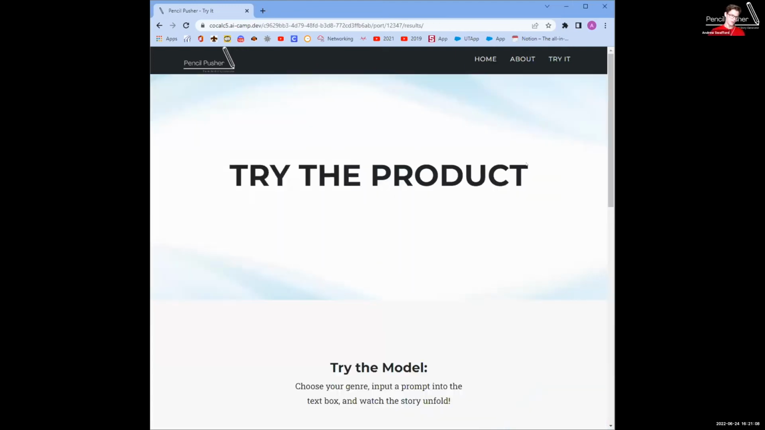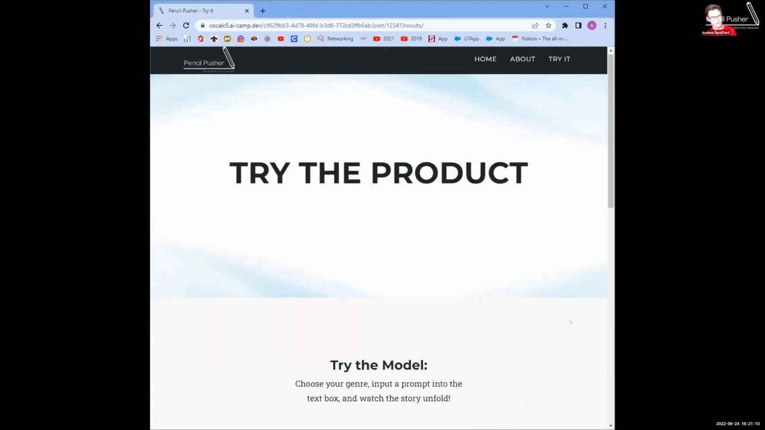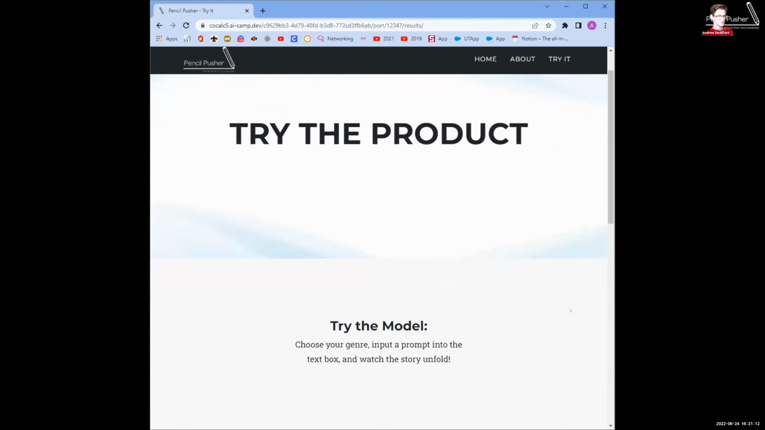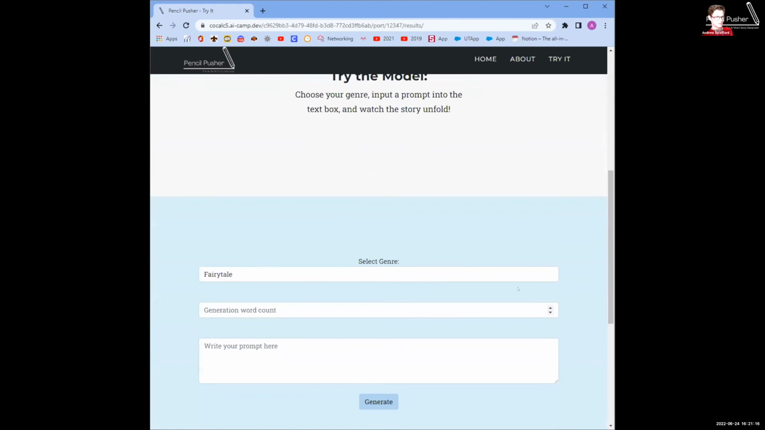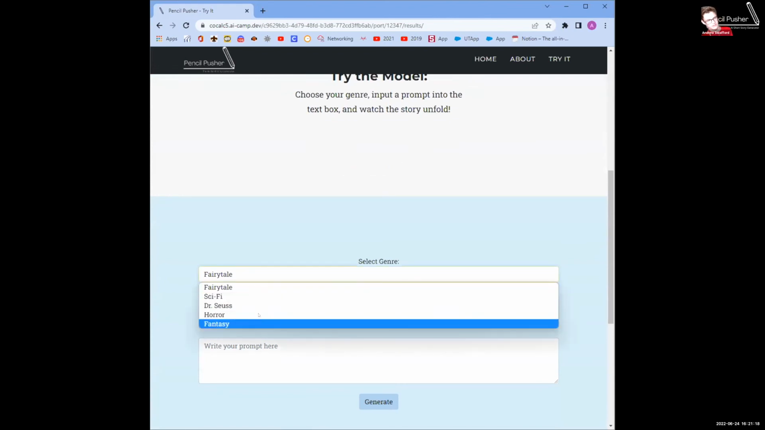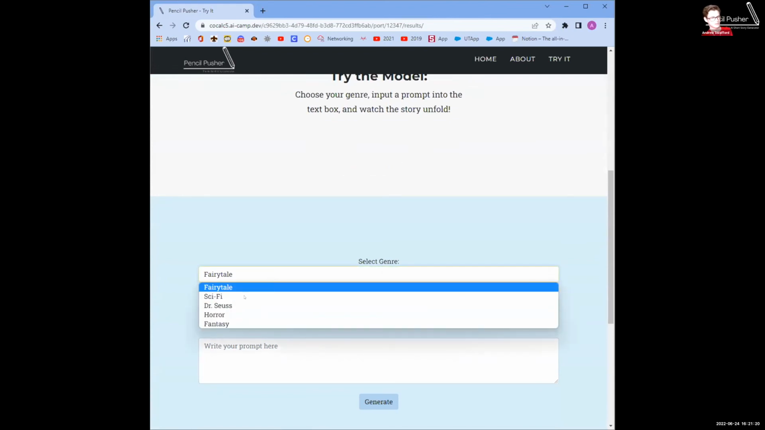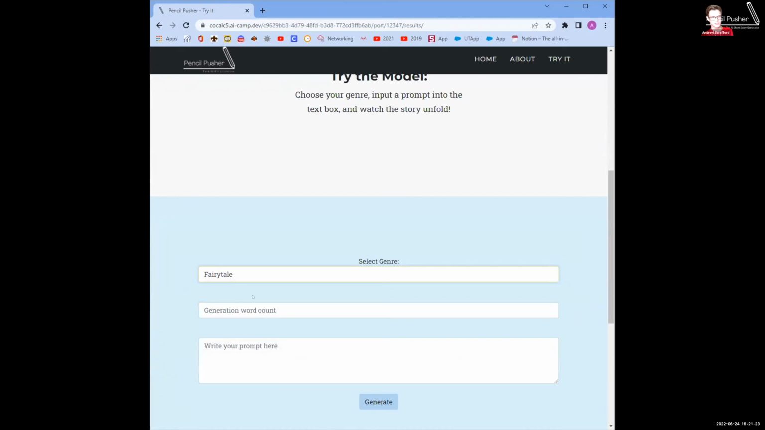Chapter 5, the product. After 3 weeks of work, the kids' product finally came to a culmination in this single page. This is where you would try the model. This is where you select the 5 different models. This is where you would pick a word count for the generation. It defaults to 200, so you don't really have to fill out that field, and you can add a prompt here. We thought it would be important to make sure that you couldn't break the website by putting in a negative number. So that's also implemented.